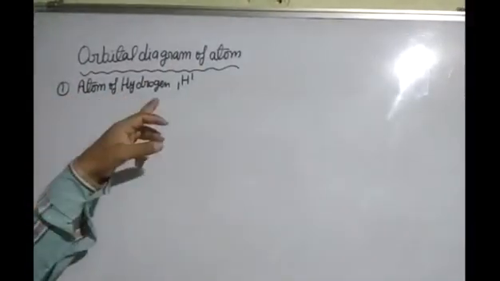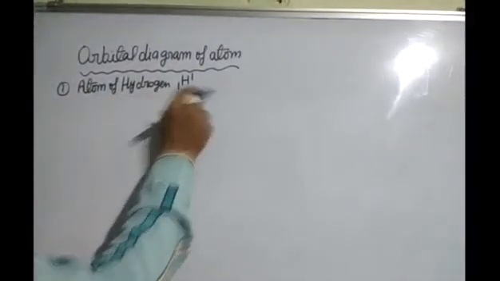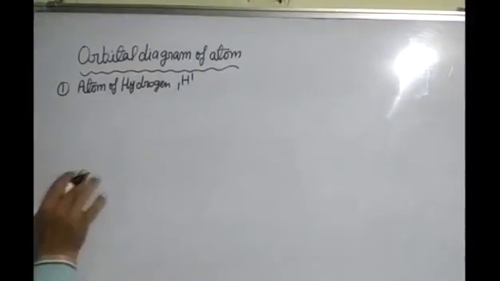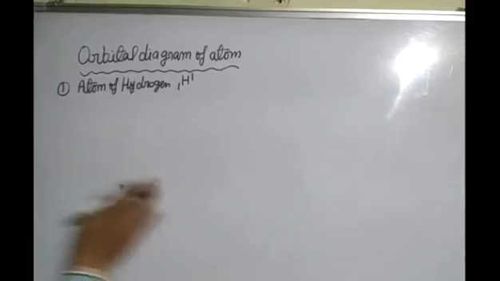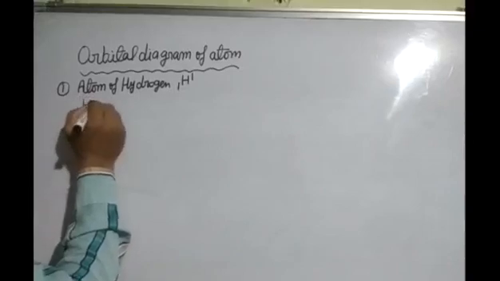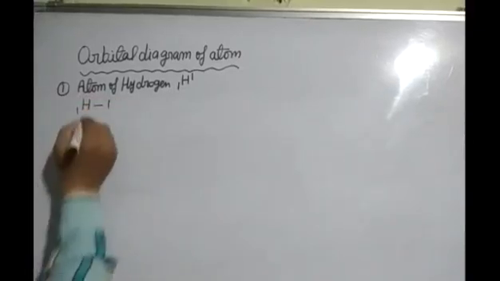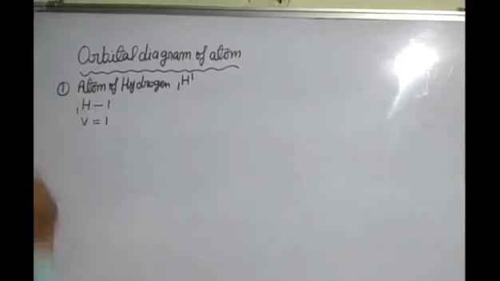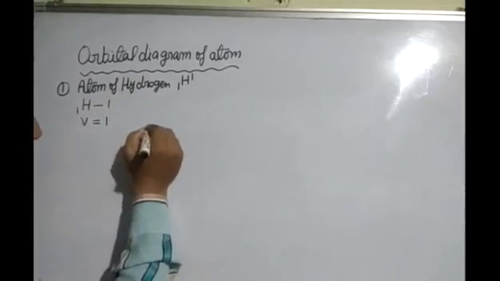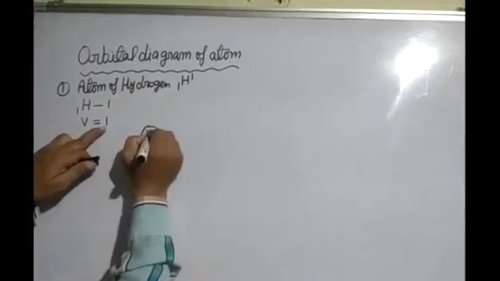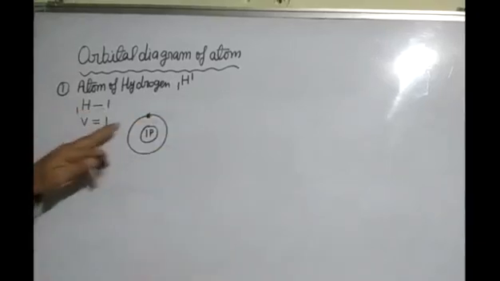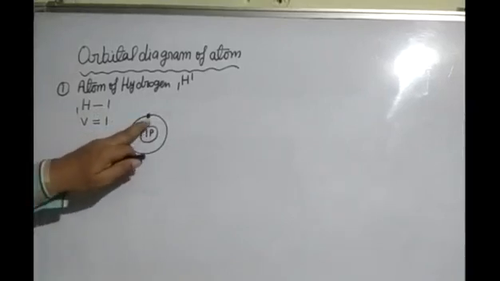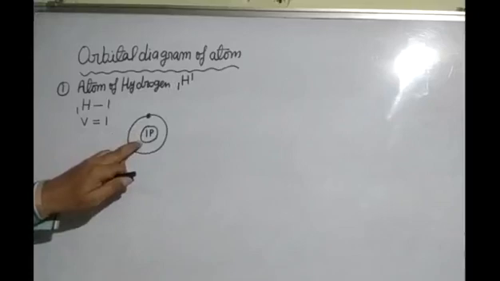First I am telling you atom of hydrogen, 1H1. Atomic number of hydrogen is 1. So the electronic configuration of hydrogen is 1. Hydrogen's valency is 1. Now its orbital diagram: hydrogen contains one proton and one electron in its last cell. So look here, this is the one electron of hydrogen atom. One proton and one electron. And this is the nucleus of hydrogen atom.